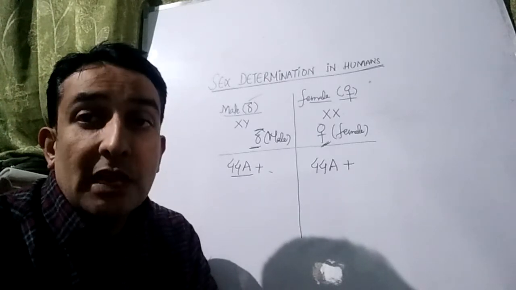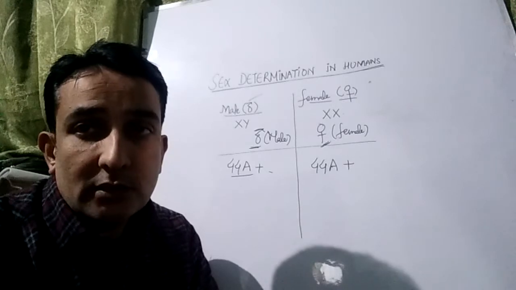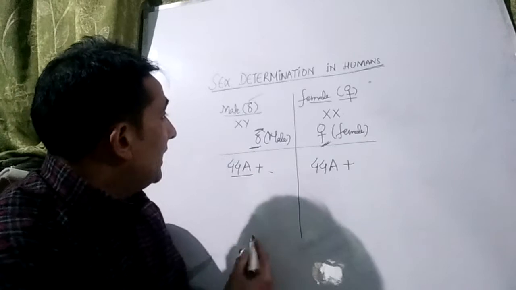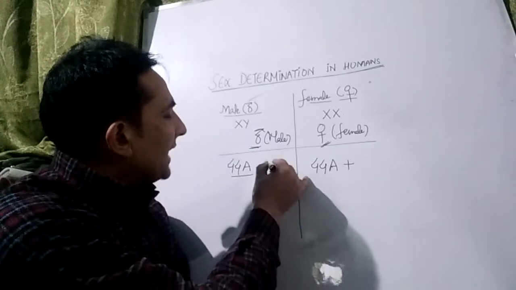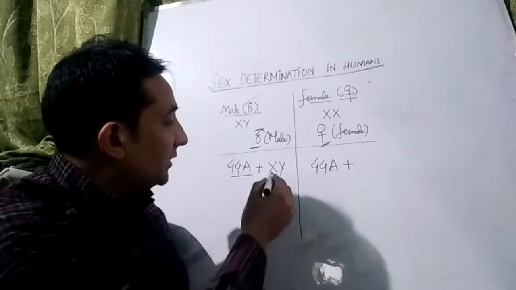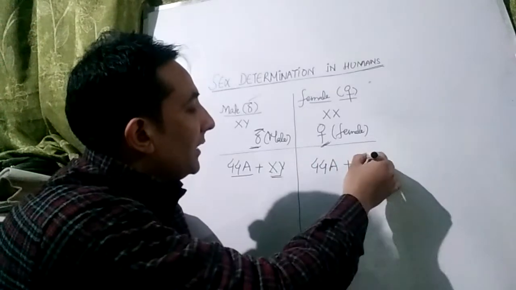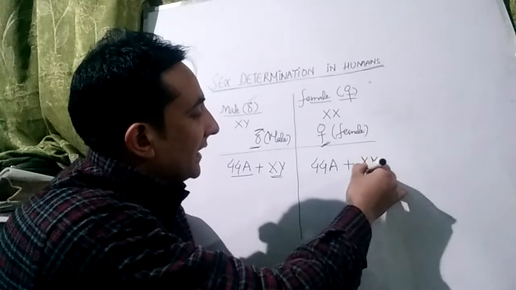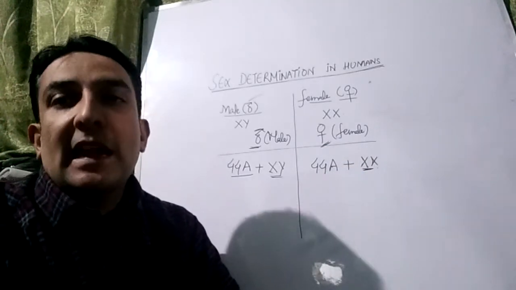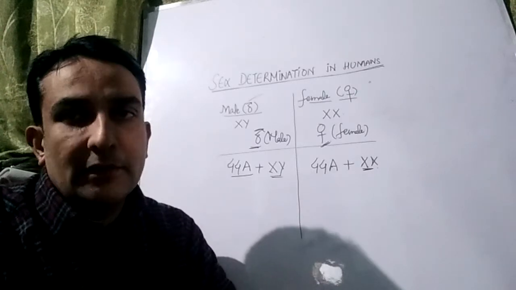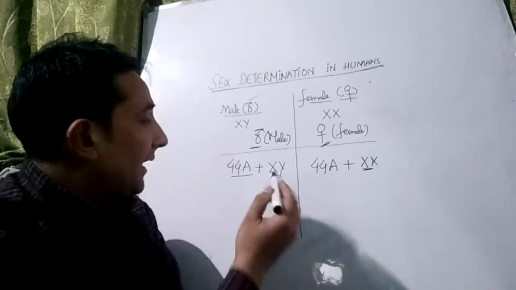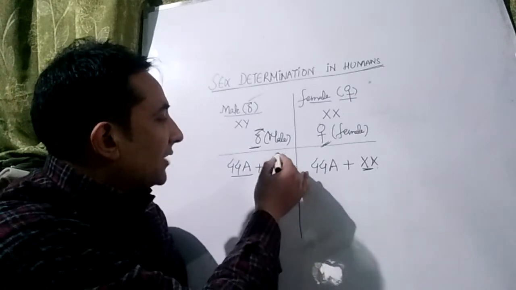These are the chromosomes by which a male differs from a female. In males, the sex pair would be X, Y. So the sex pair of chromosomes in males would be XY, whereas in females it would be XX. Now, I shall make you understand what XX and XY mean in females and in males. The sex pair of chromosomes in males is XY.